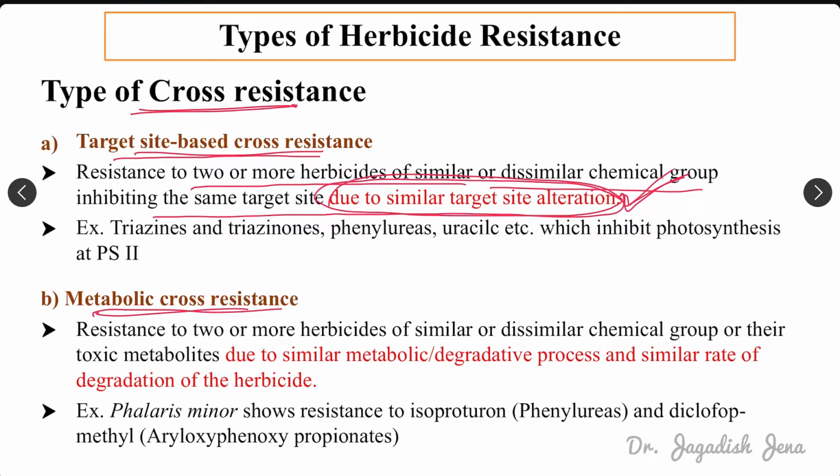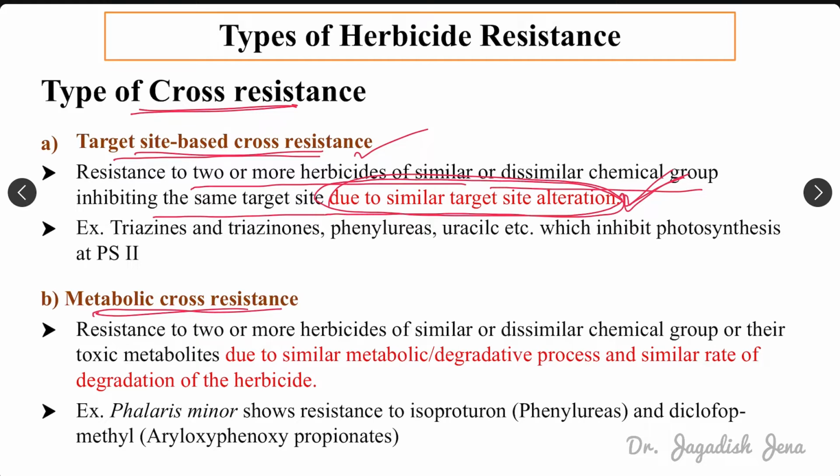That means if a particular herbicide is affecting a particular point or place in the weed, and that target site is altered due to some alteration at the genetic level, then that is called target site based cross resistance.